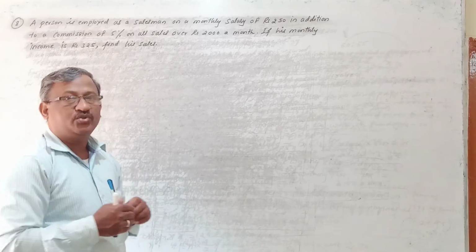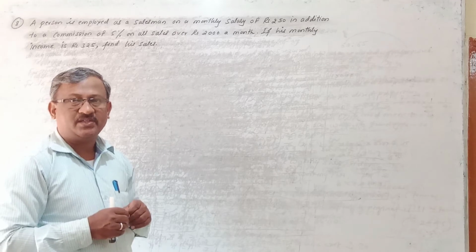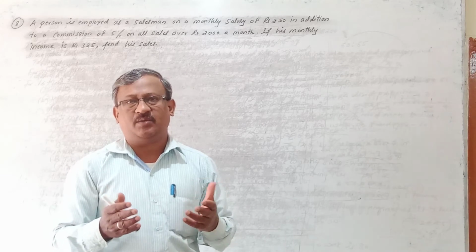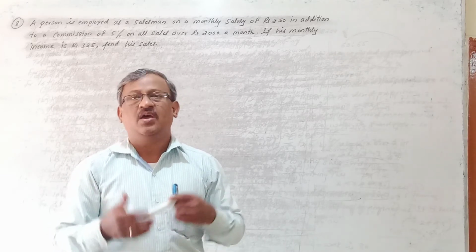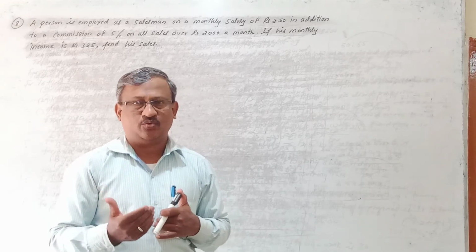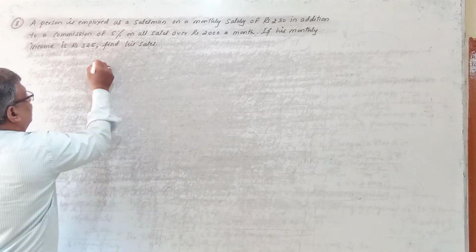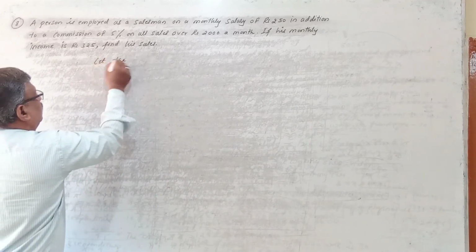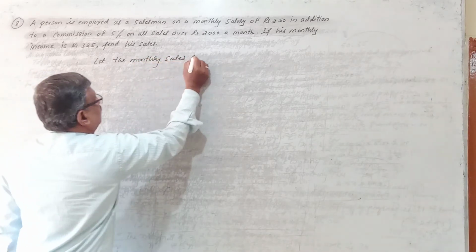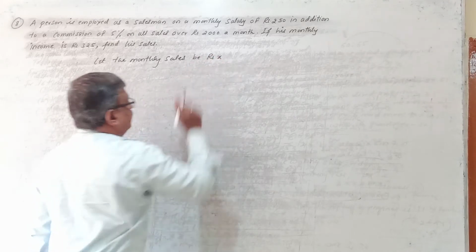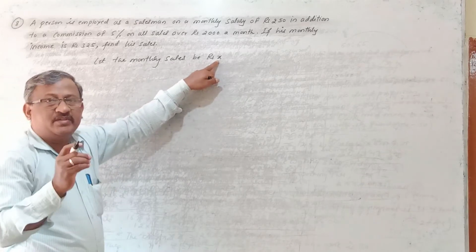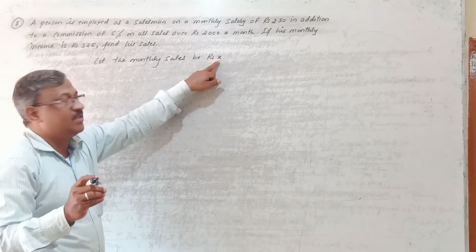So what I will do, I will assume his sales, right? Suppose he has sold goods for X rupees. X may be any figure, it may be 10,000, 20,000, 50,000. The exact figure is not known, so I am going to assume it as rupees X. So let's assume the sales. Let the monthly sales be rupees X. So what I want here is his monthly income if his sales are X rupees.